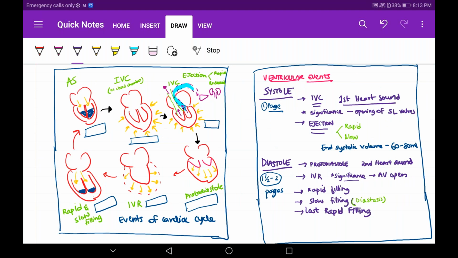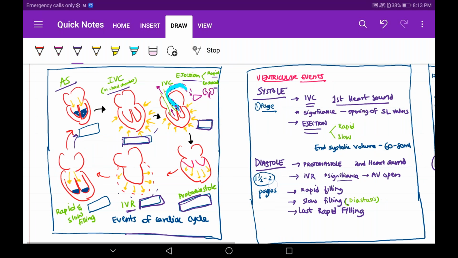This is the third page of the test. Atrial systole, isovolumetric contraction as a closed chamber. You can see the diagram is perfect. Then you have ejection, rapid, reduced. Then again you are in the protodiastole. These small boxes I put now. You have to mention which valve is opening or which valve is closing. That's all you have to do. Then you have this isovolumetric relaxation. See, I put how it is relaxing with the arrows. Then I put over here rapid and slow filling phase. And then again it returns to the atrial systole. This is how you should do in the exam.